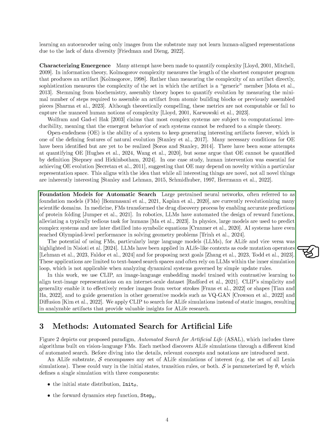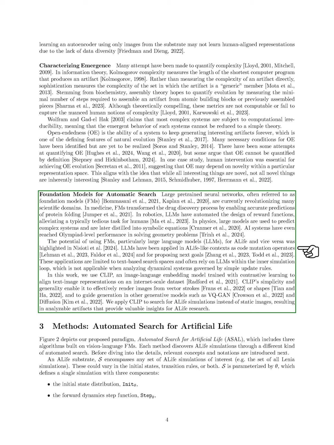Finally, we discuss foundation models, which are large pre-trained neural networks that are transforming various scientific fields. In medicine, they enhance drug discovery by predicting protein folding. In robotics, they automate the design of reward functions, easing a typically tedious process. In physics, large models predict complex systems and are distilled into symbolic equations. AI systems have even achieved high-level performance in solving geometry problems.